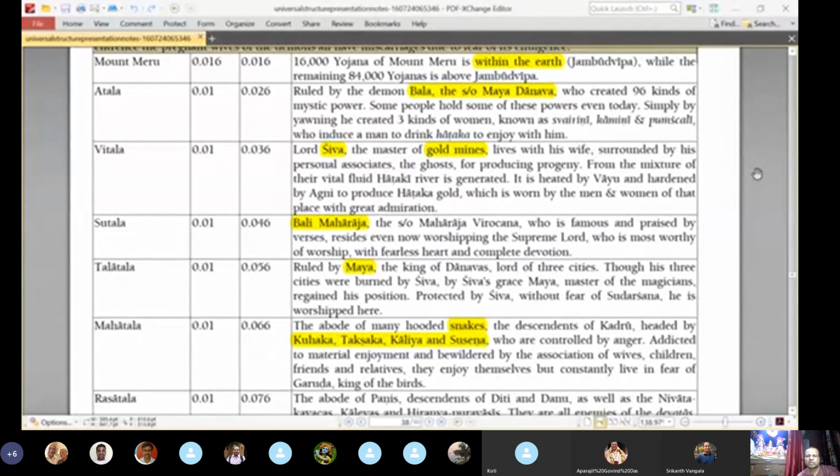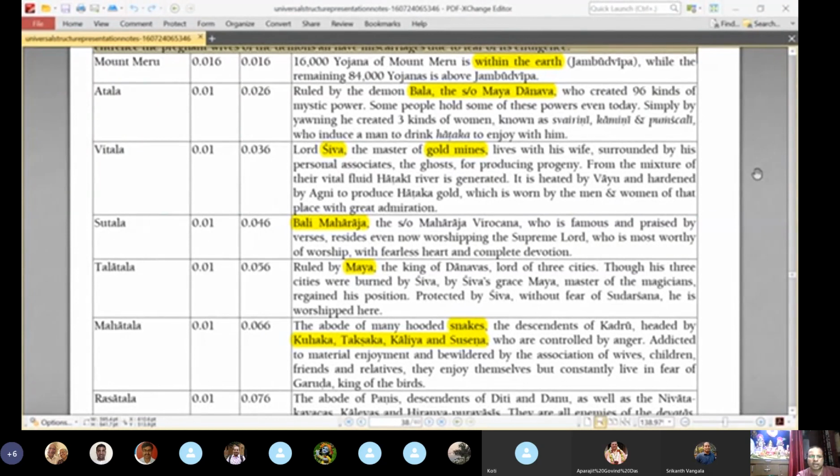So this planet is ruled by Bali Maharaj, who resides there even now, worshipping the Supreme Lord, who is most worthy of worship, with a fearless heart and complete devotion. Maybe there is more information about some of these planets in the scriptures, but I have not gone deep into that or tried to find it. But if you are able to find a little more information about these planets, at least some of the ones below, that would be good.